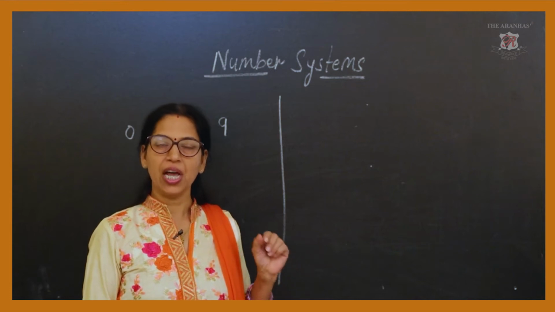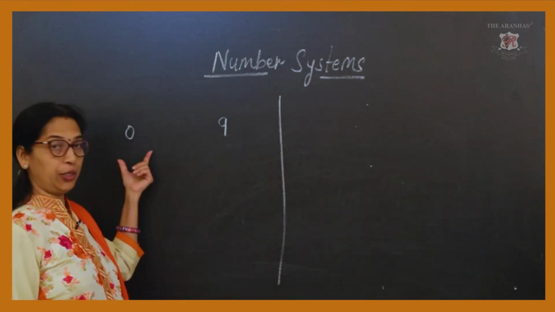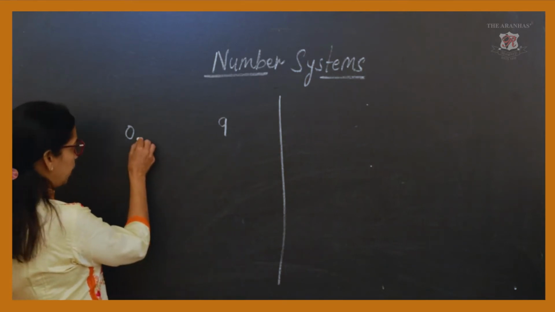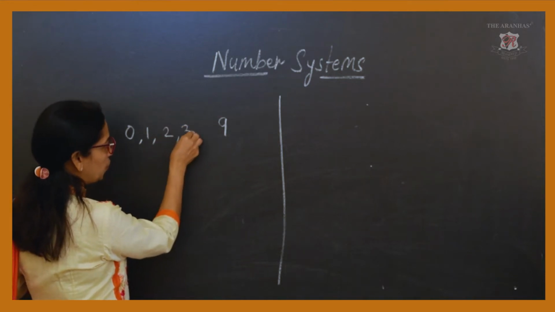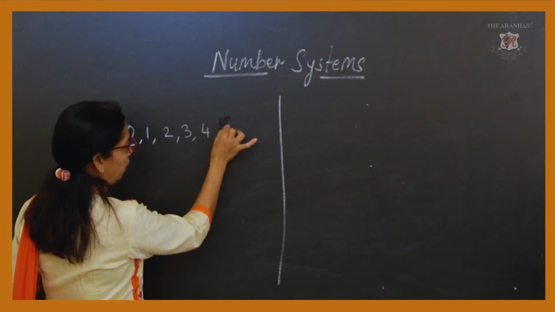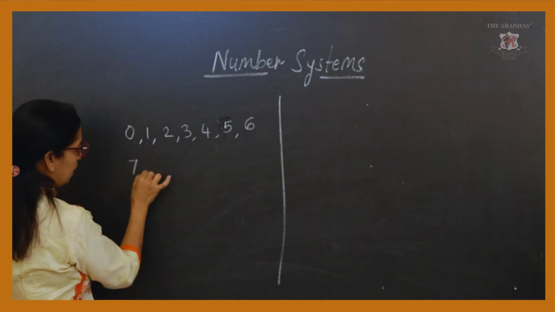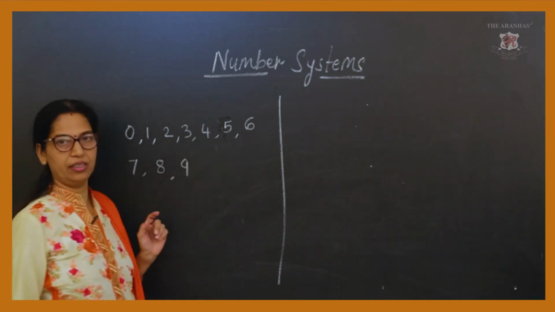Now first, in the Hindu-Arabic system, we are going to see these digits as 0, 1, 2, 3, 4, 5, 6, 7, 8 and 9.